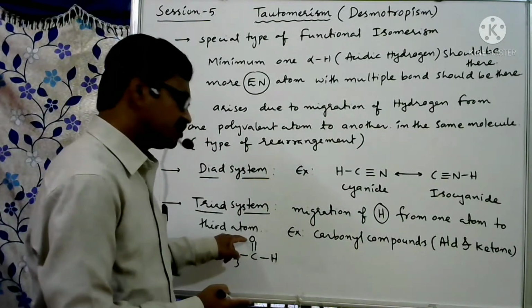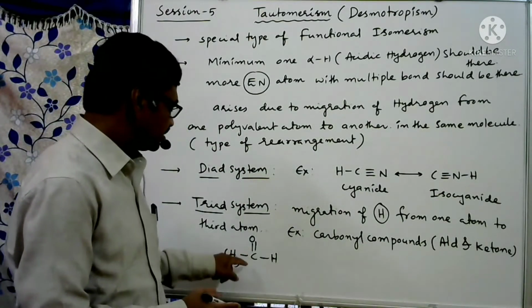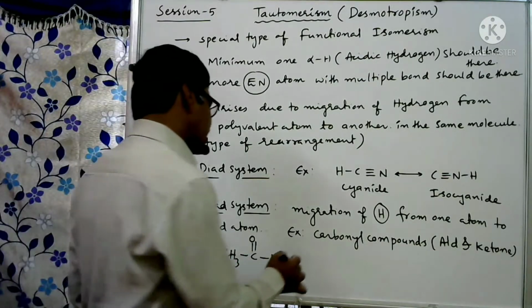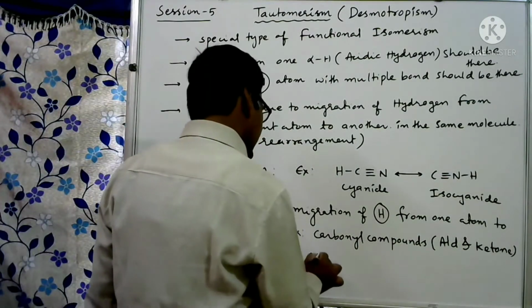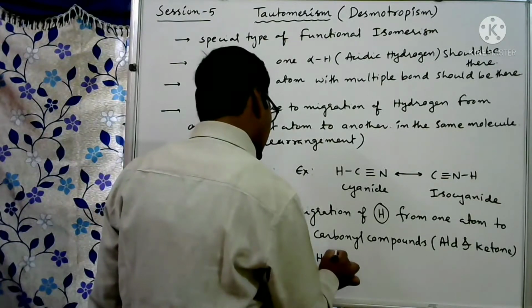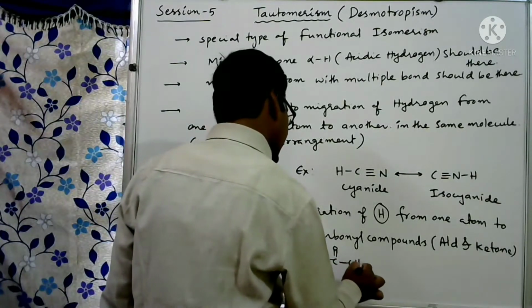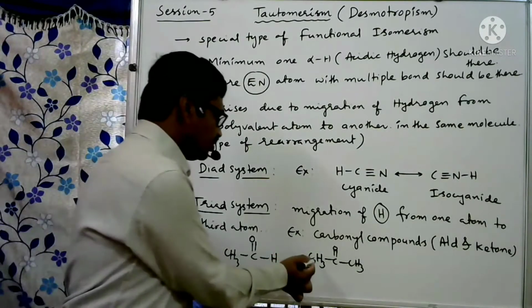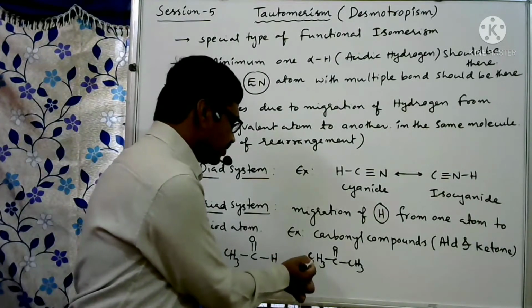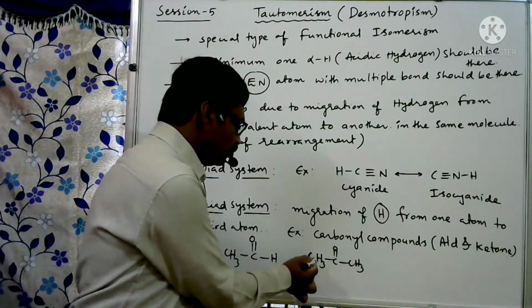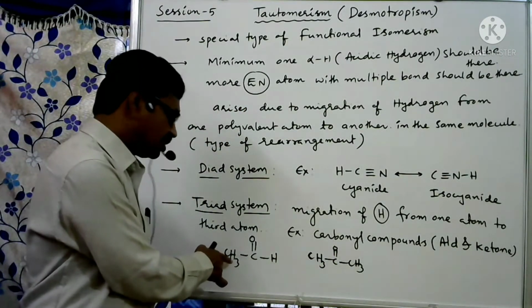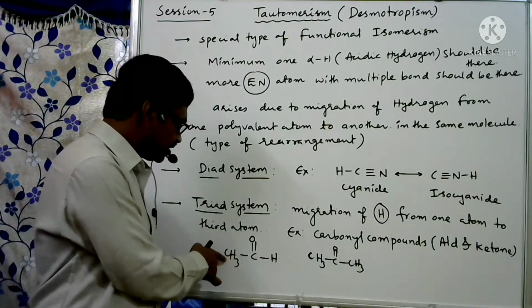Here oxygen is more electronegative atom. It is present along with carbon with double bond, multiple bond is there. This is acetaldehyde, you know. Then CH3, C double bond O, CH3. It also participates in tautomerism. Here hydrogen is present along with this carbon, and this hydrogen may move from here to here. Otherwise this hydrogen, alpha hydrogen or acidic hydrogen, shifted from this carbon to oxygen.